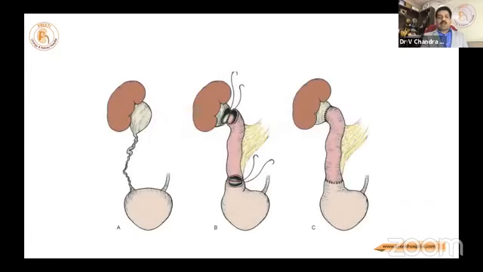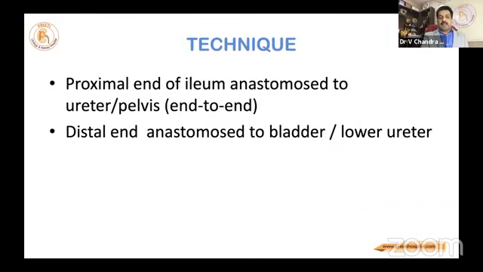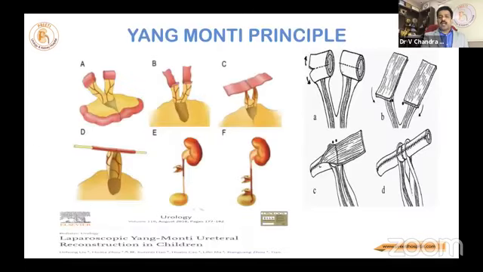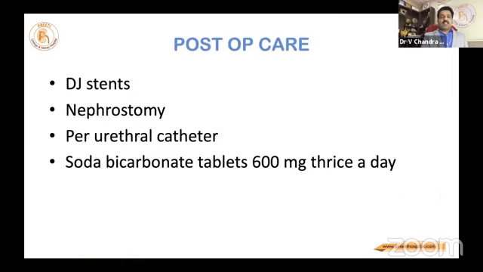So now iliac ureter I am not going to talk about. The only thing is that it can give long length. Ports can be different anyway. Both sides can be done. Bilateral defects can be done. Monti is very important, like everybody knows. Cut vertically, suture horizontally, less mucosa will be there, long length will come. So with this, I do not waste time because that is not my talk.